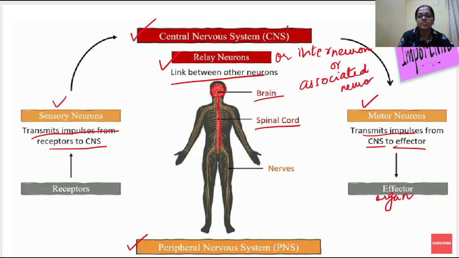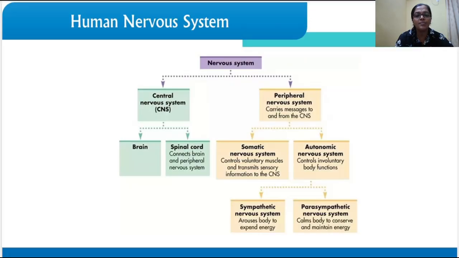Okay. So motor and sensory neurons are yellow in color, so they come under the peripheral nervous system, PNS, and the relay neuron is a part of the central nervous system. That's why it is shown in red color. So I hope it is clear. With all these, it will be easy for you to understand the reflex action and the reflex arc. Got it? Now I have made a mind map for you to make it more clear, showing the parts of the central nervous system and the parts of the peripheral nervous system.